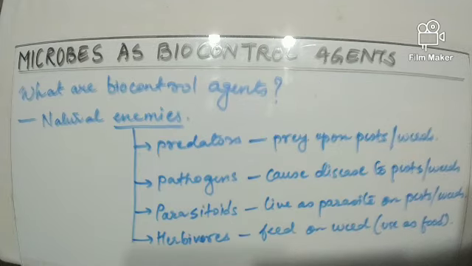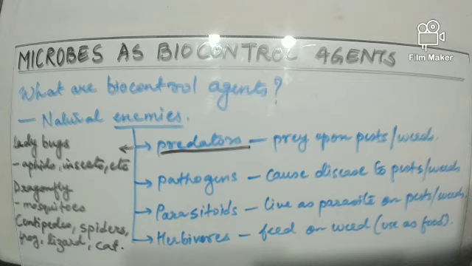Now let us talk about what these biocontrol agents are. We can say that biocontrol agents are the natural enemies of insect pests or weeds. Now let us see how these enemies can be categorized into several groups and how they cause harm to the insects and pests. So the first one is the predator. Now what are predators? These predators prey upon pests or weeds.